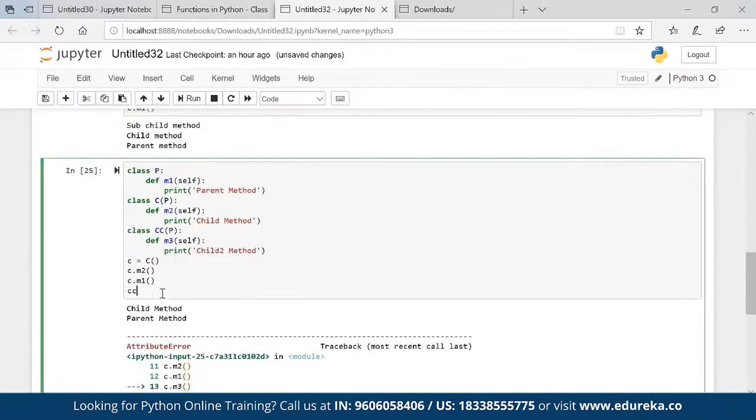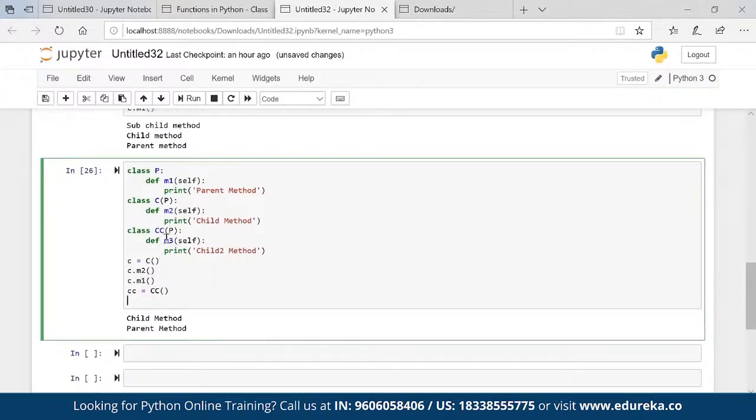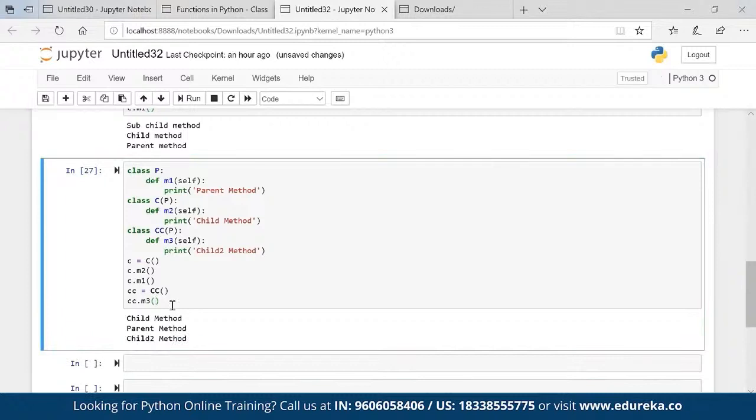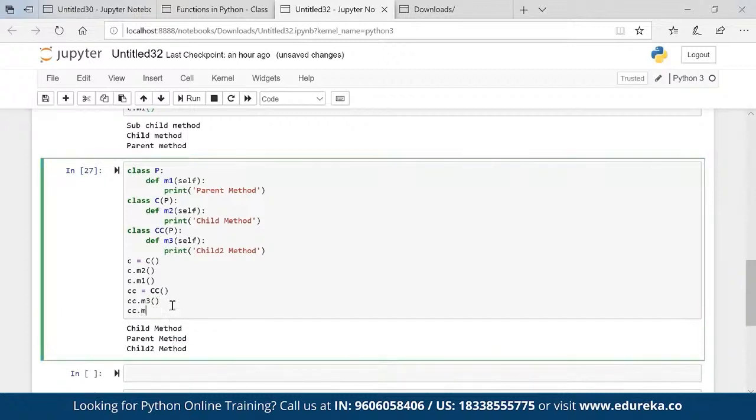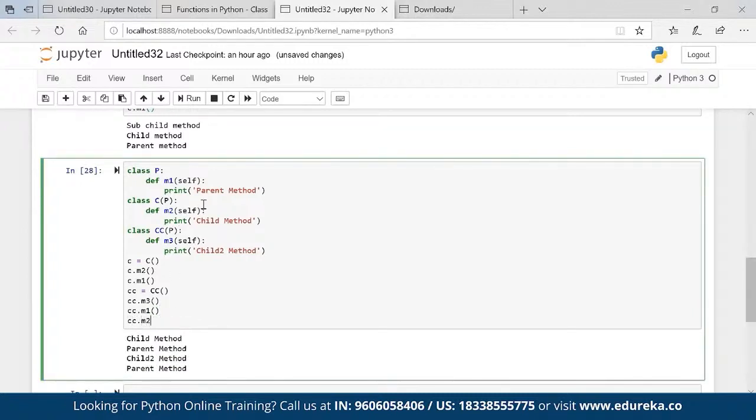Now I'll create CC equal to CC. Now what are the things CC will have? M3 and M1. So CC dot M3, yes, looks good. CC dot M1, yes, looks good. Will we have CC M2? I don't think so.